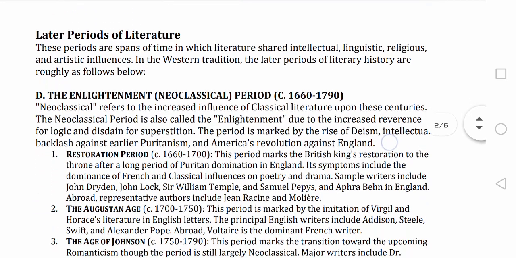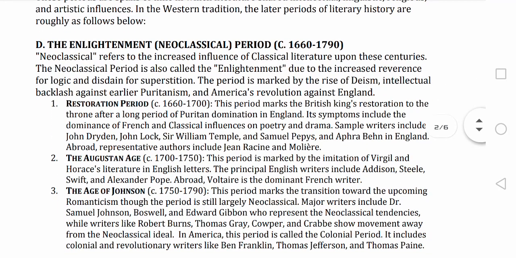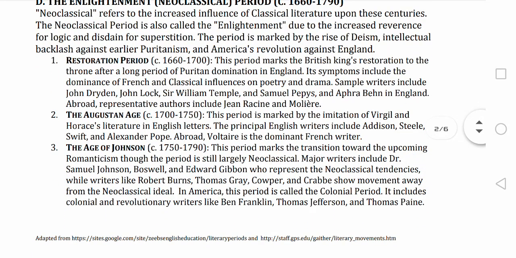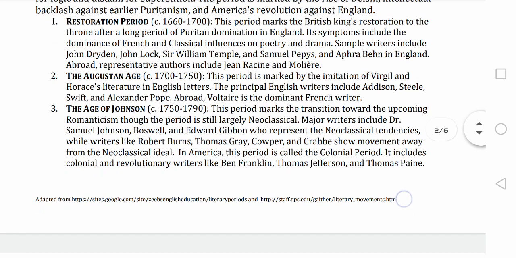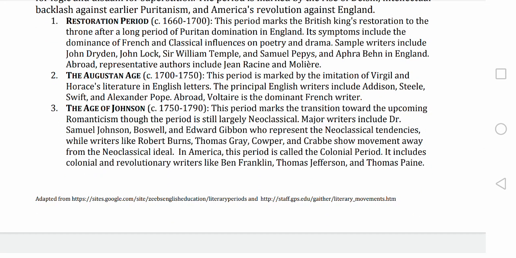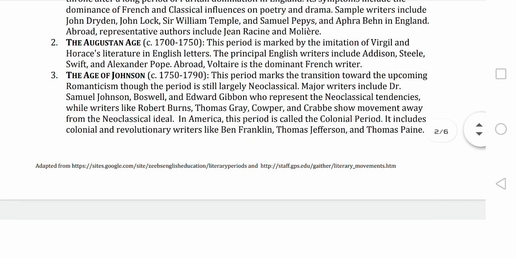Later, the periods can be divided as follows, starting with the Enlightenment, that is the neoclassical period, 1660 to 1790. First of all, it starts with the Restoration period, 1660 to the 1700s. Next comes the Augustan Age, 1700 to 1750, and the Age of Johnson, 1750 to 1790.